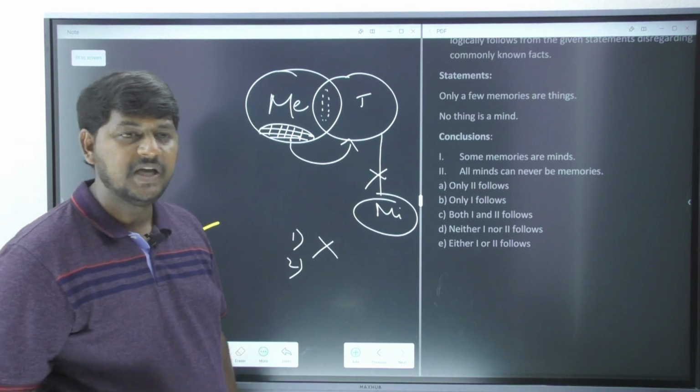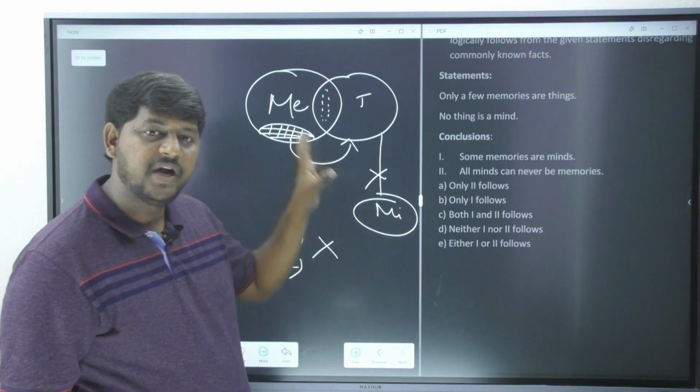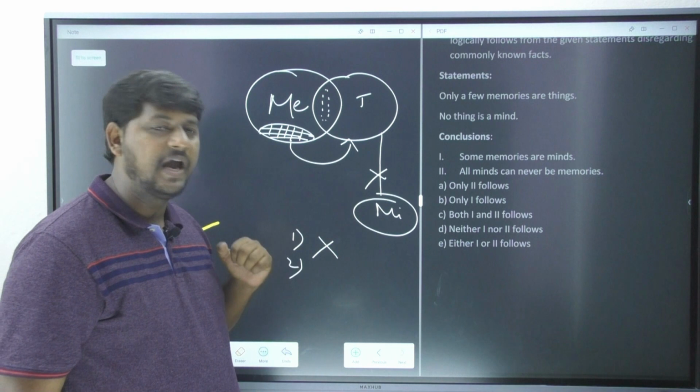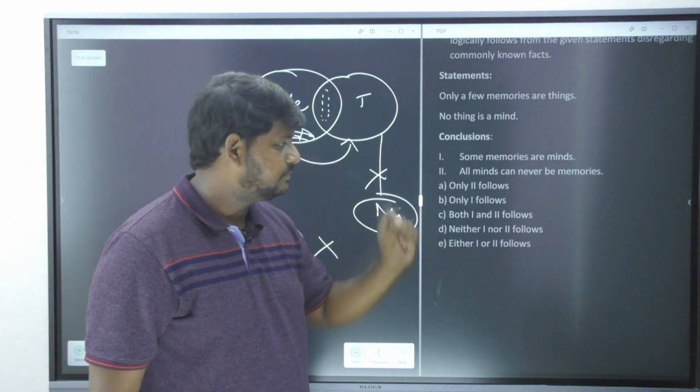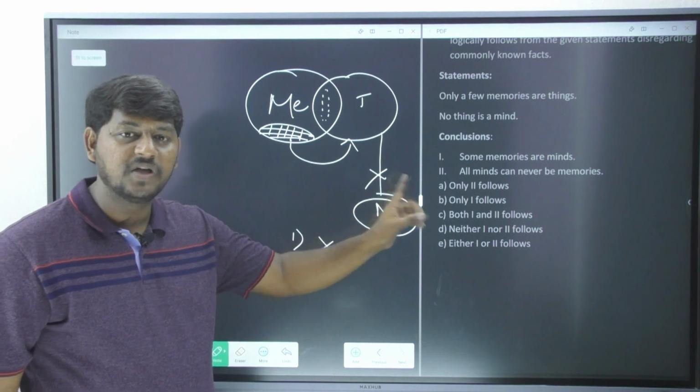You cannot ask me, sir, why are you not intersecting them? It is never asking us to go and intersect. Whether they are already intersecting? No, that is what I have to tell you here. Next one. All minds can never be memories. Again, this is a possibility case.